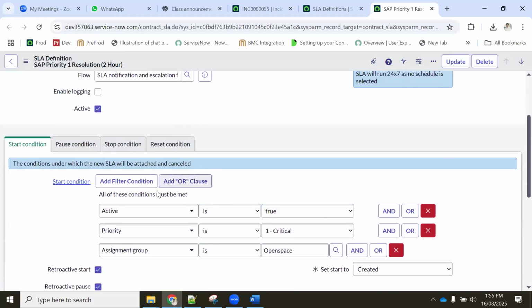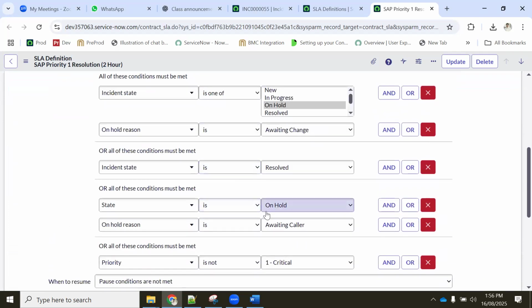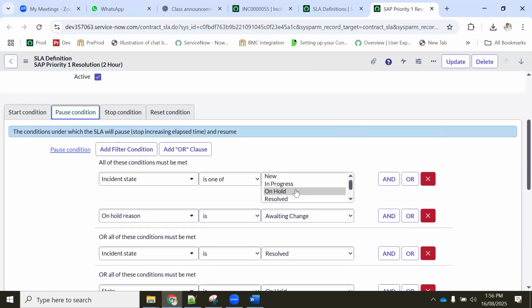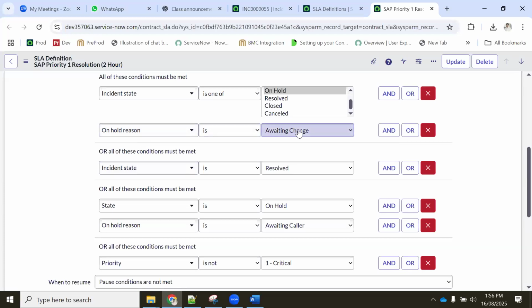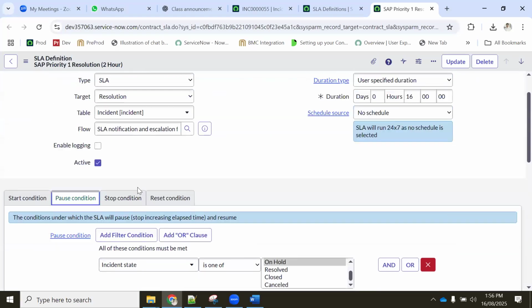And he said the group name, we are taking here group name as order management here, but here we are talking about open space. Okay. Let's take that as an example. Assignment group is open space here. Here, order management system is there. You no need to bother about it, but there are different names. So pause condition, whenever the group is not this group, you are going to pause it. And you are going to pause a few more conditions, awaiting for change, awaiting for caller. Okay. If the ticket is not priority 1, then you will be pausing it, correct?